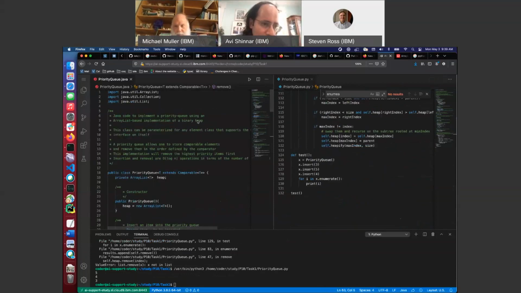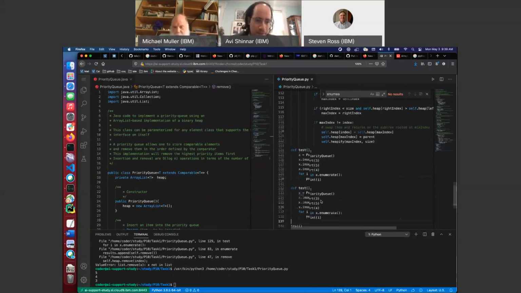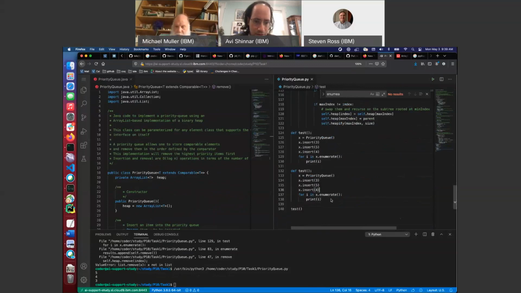Was this supposed to be in greatest order, I guess? Yeah, higher priority item first. Okay, something actually worked. I put them in the wrong order. Okay. I doubt I have time to test all the things like pop and peek and stuff, but still, that's pretty neat.